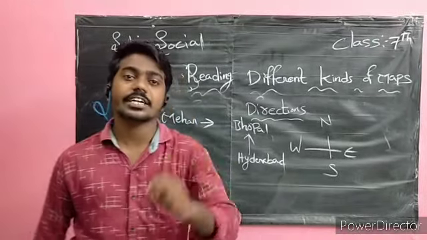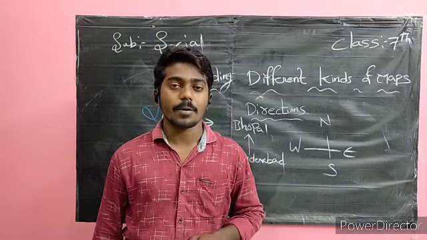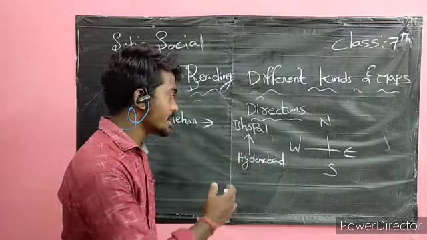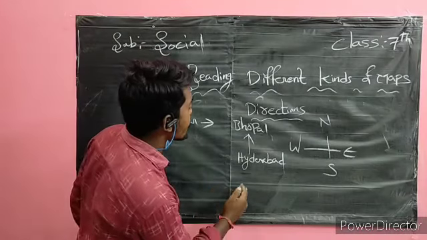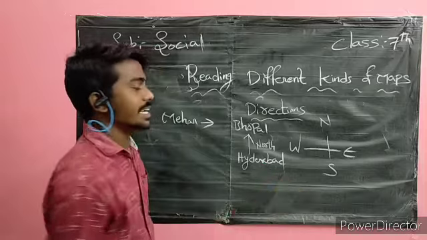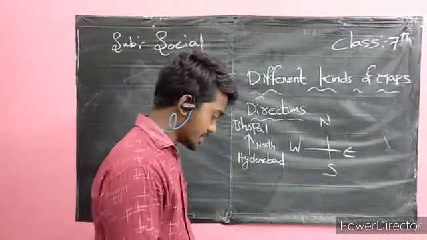Bhopal means which state? Madhya Pradesh. The capital city of Madhya Pradesh is Bhopal. Then in which direction did Meher go? Meher went towards the north direction.